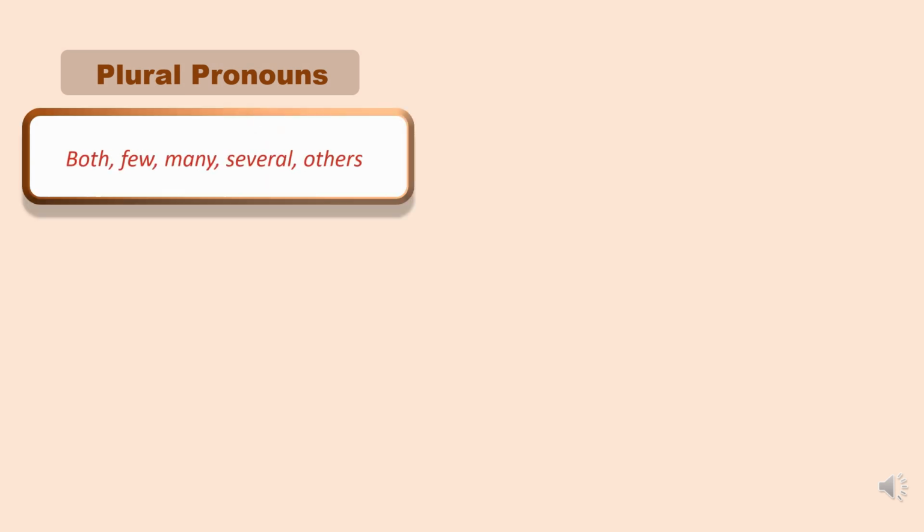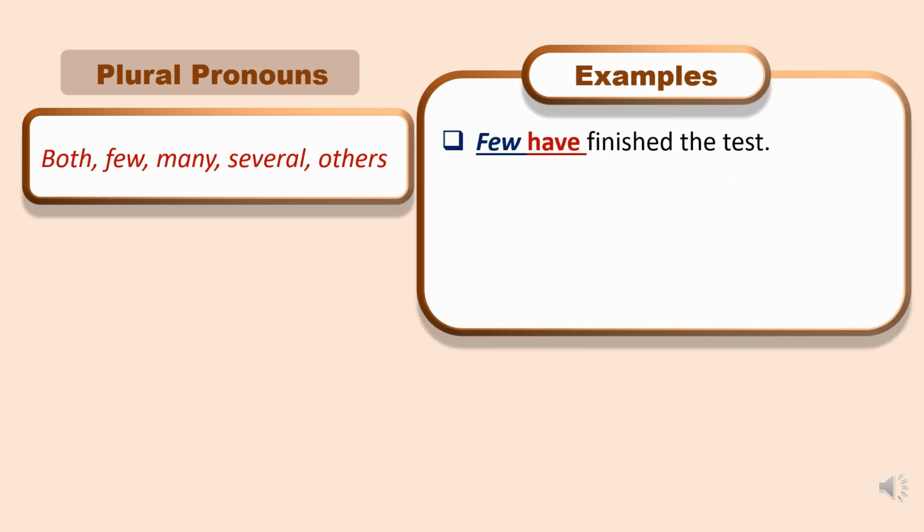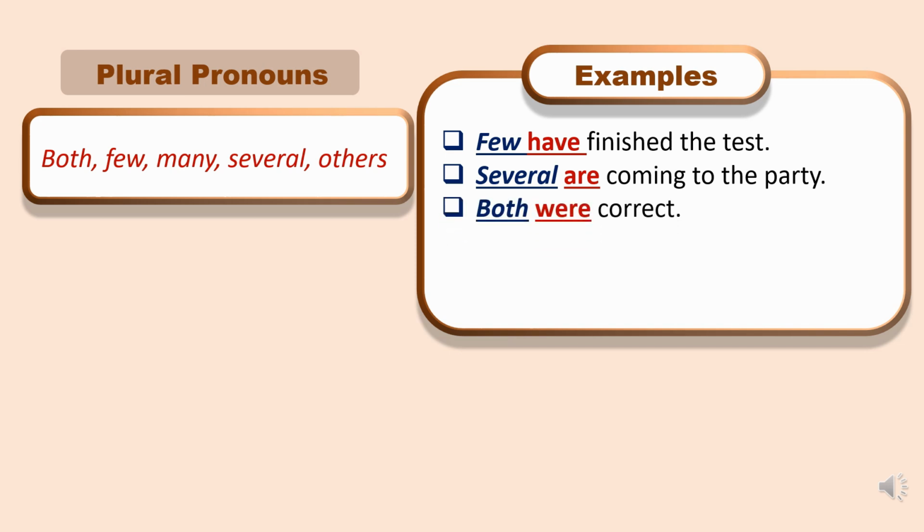These pronouns, both, few, many, several, others, always represent multiple items or people and always require plural verbs. Few have finished the test. Few refers to a small number of people, requiring the plural verb have. Several are coming to the party. Several indicates multiple people, requiring the plural verb are. Both were correct. Both refers to two items, requiring the plural verb were.